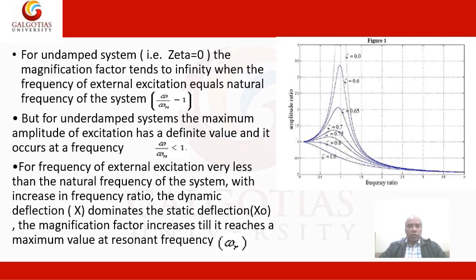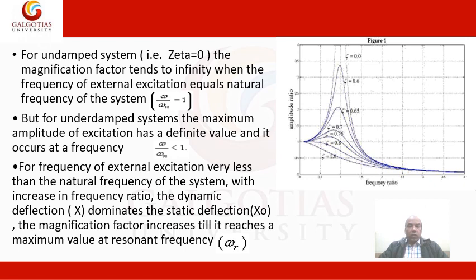For the undamped system, zeta equal to 0, the magnification factor tends to infinity when the frequency of external excitation equals the natural frequency of the system, that means omega by omega n equal to 1. But for the underdamped system, the maximum amplitude of excitation has a definite value, and it occurs at the frequency ratio omega by omega n less than 1.